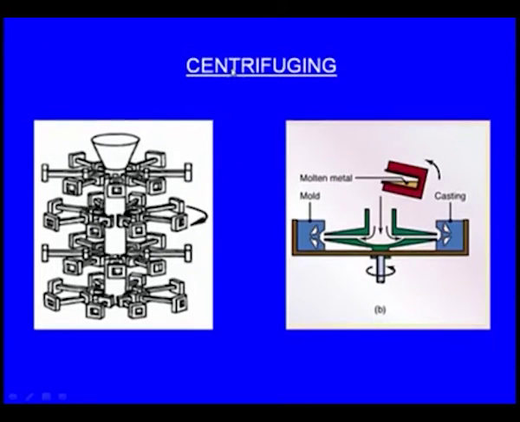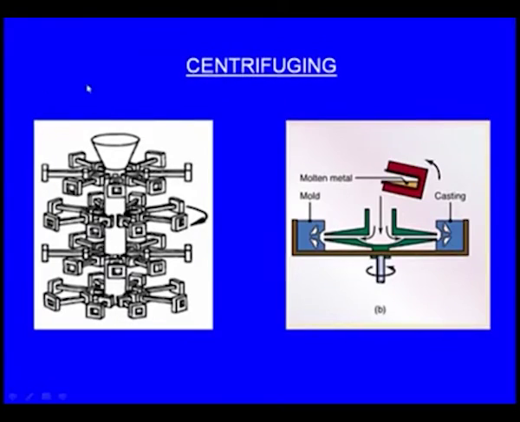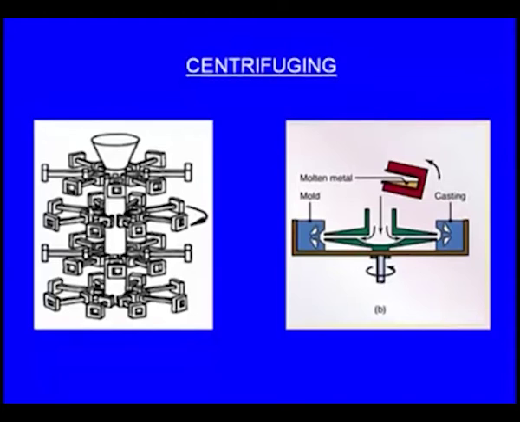And the third type is the centrifuging. In the centrifuging also, the system rotates about a vertical axis. So here we can see this is the axis of the system, and this whole system rotates. Now what is this? So these are all the individual castings. So these need not be cylindrical, this can be any casting. Only thing is they have fine features, or small complex features. By conventional casting process, it may be difficult for us to fill the molten metal into those fine features.